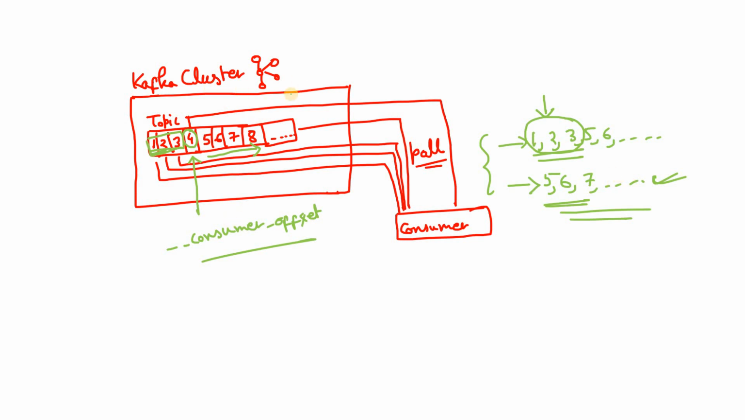So in simple words, you can remember it this way: the consumer offset, whatever it is committing, is acting like a bookmark.